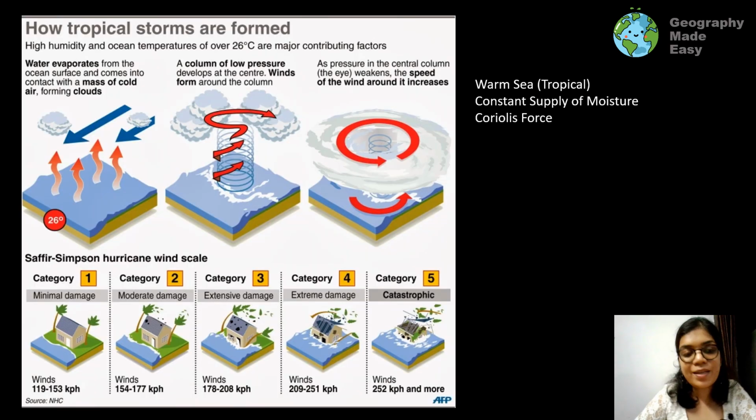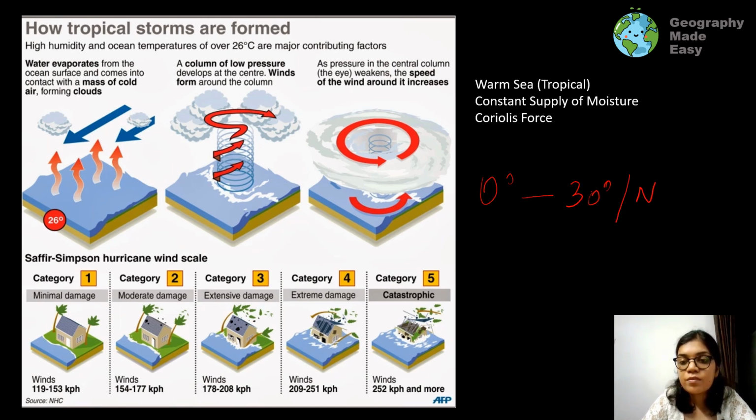So how does a tropical cyclone form? There are a few things which are required for the tropical cyclone to form. The first and foremost is a warm sea, a warm tropical sea. Usually cyclones are seen to form between 0 degrees to 30 degrees north and south. So both in the northern and the southern hemisphere around the equator, we can see that tropical cyclone belt.